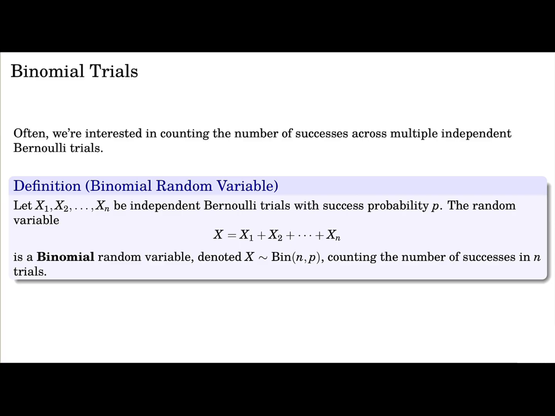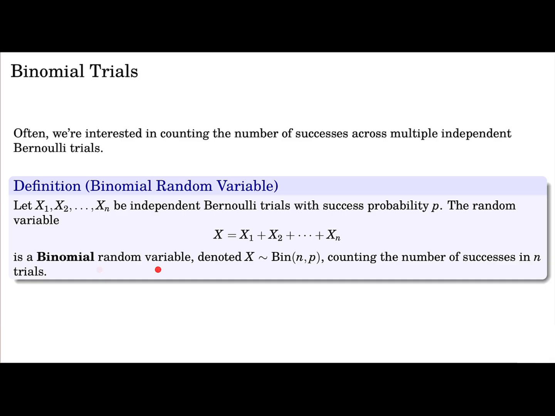If X1, X2, up to Xn are all independent Bernoullis with success probability p, then the random variable X, which is the sum of them, is called a binomial random variable.